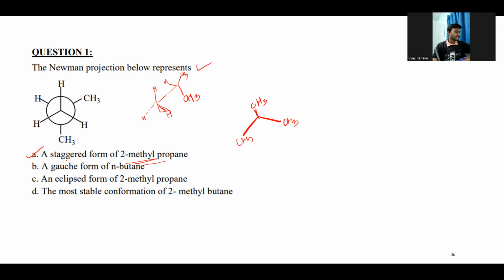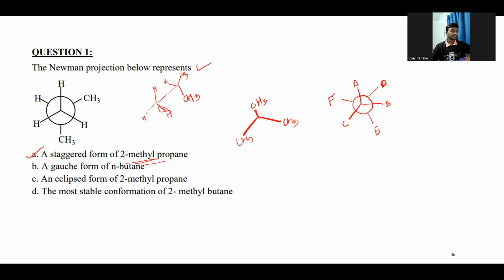And is it staggered? So what are staggered and eclipsed? We need to understand. If this is your front carbon atom, and the backside carbon atom has groups aligned in this fashion, let's say the front has A, B, C, 3 different atoms or groups, and the backside carbon atom has D, E, and F, all different groups.